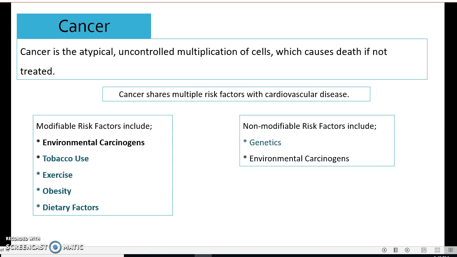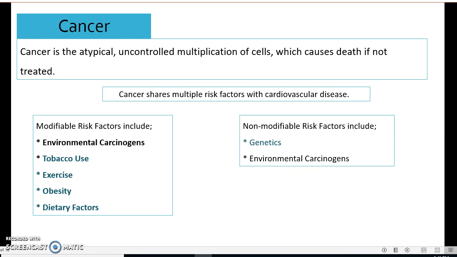Cancer is the abnormal or atypical uncontrolled growth of cells. Cancer is the name given to a collection of related diseases. In all types of cancer, some of the body's cells begin to divide without stopping and spread into the surrounding tissues. If left untreated, cancer causes death.